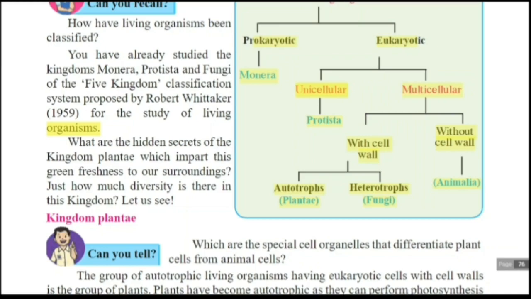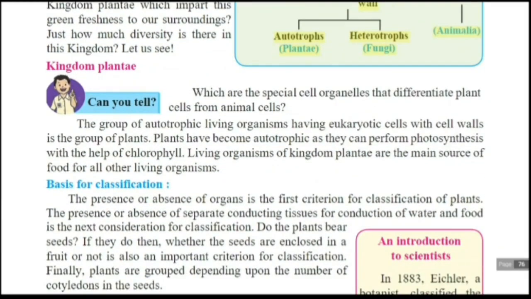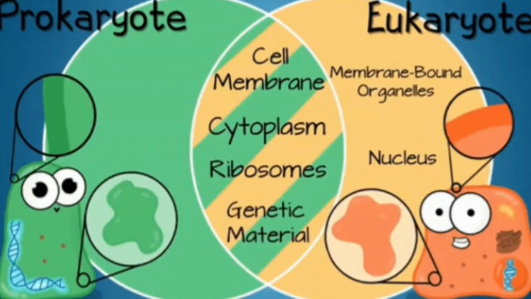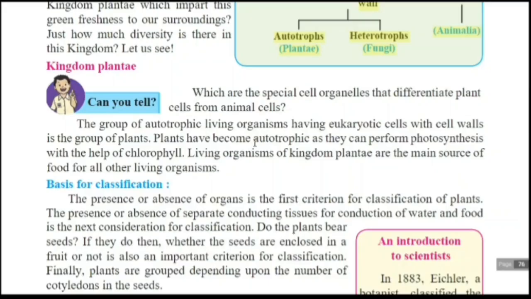Now we are going to study the kingdom Plantae. It is the group of autotrophic living organisms having eukaryotic cells. In eukaryotes, the nucleus is surrounded by a membrane. In prokaryotes, the nucleus is not surrounded by a nuclear membrane. So the group of autotrophic living organisms having eukaryotic cells with cell walls is the group of plants.